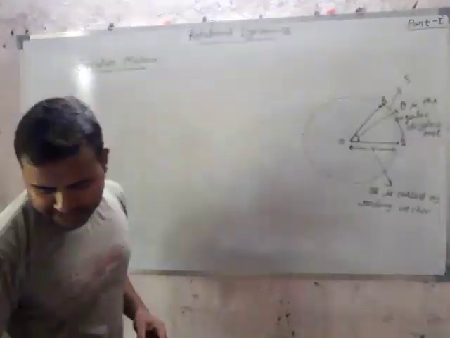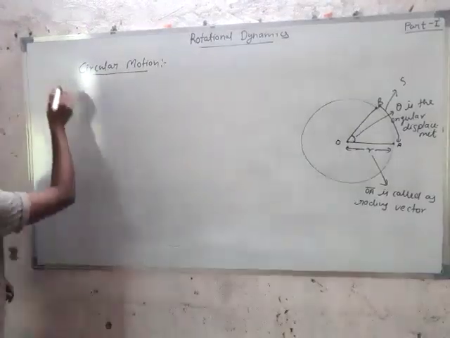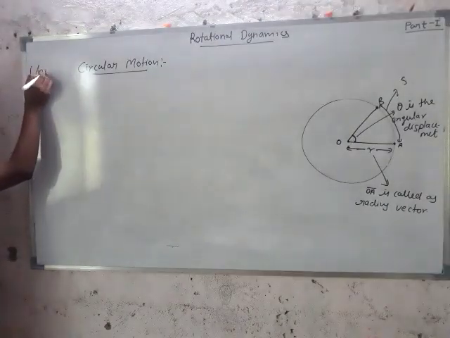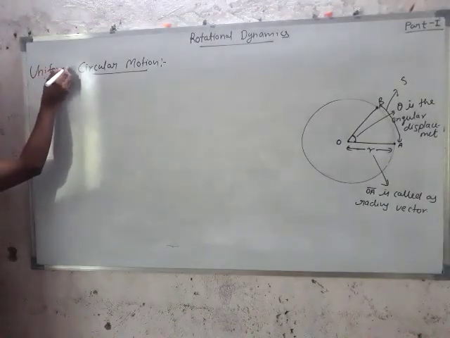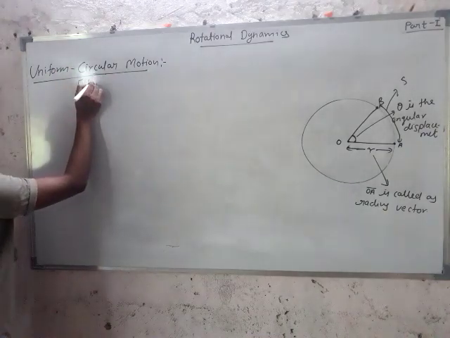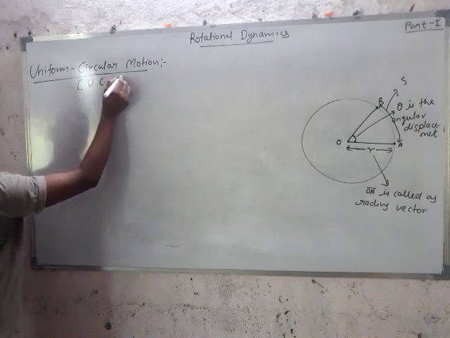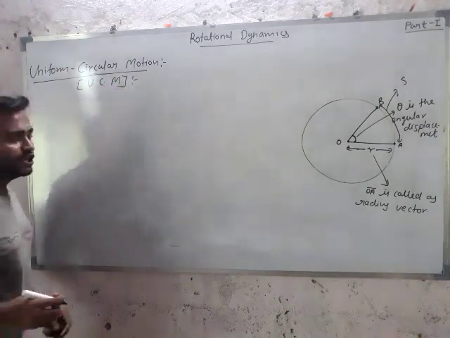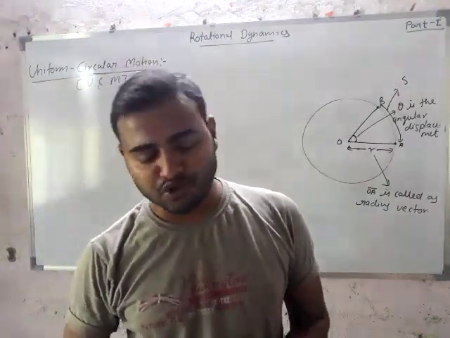Now the next topic is uniform circular motion. In short form we can say uniform as UCM. UCM means uniform circular motion.